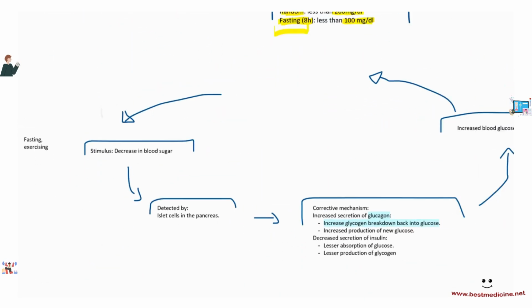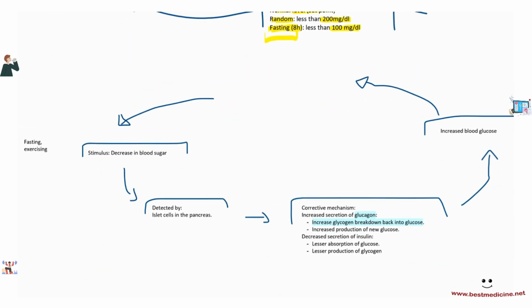So, when there is a decrease in blood sugar, for example, due to not eating enough or exercising, then that is a stimulus, that is a change, and this of course will be detected by receptors, and the receptors are the islet cells in the pancreas. And what these islet cells do as a result is that they start secreting glucagon this time, okay? They start secreting glucagon while decreasing secretion of insulin. Increasing secretion of glucagon would mean that there is increased glycogen breakdown back into glucose, and so the blood sugar will increase. Increased production of new glucose, blood sugar will increase.